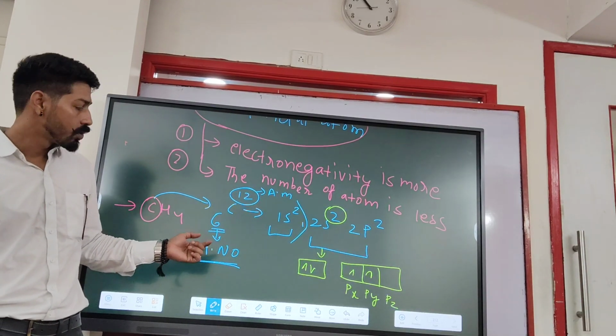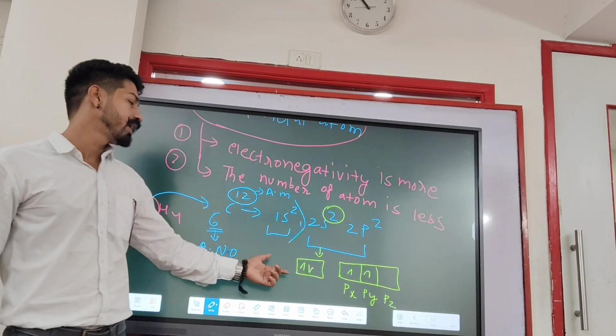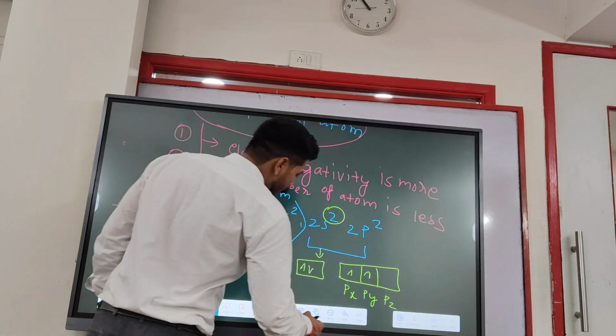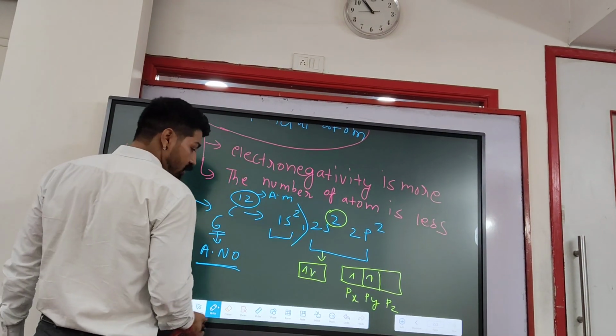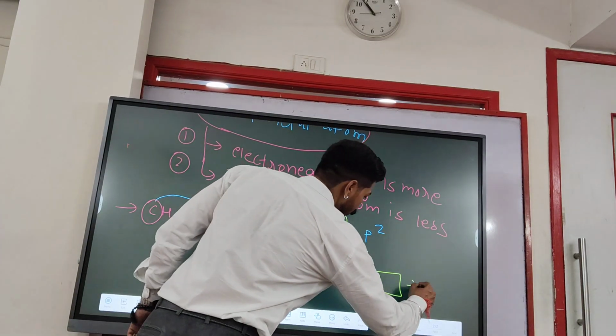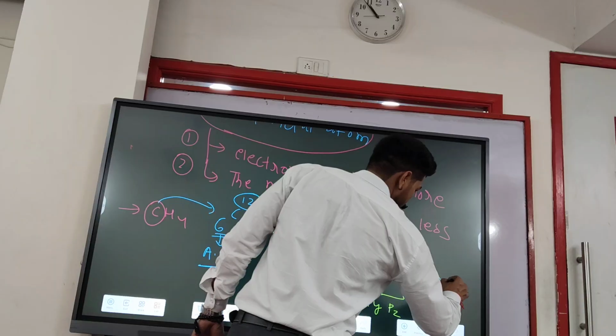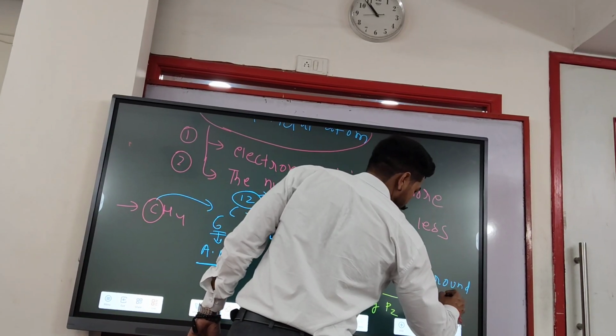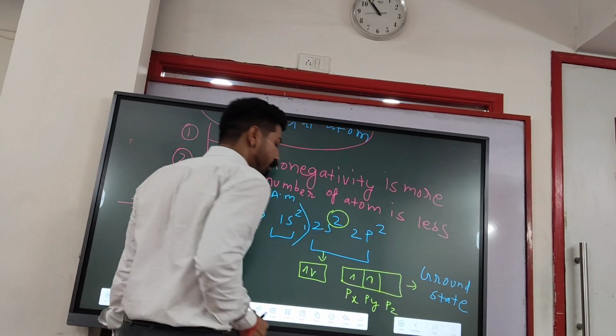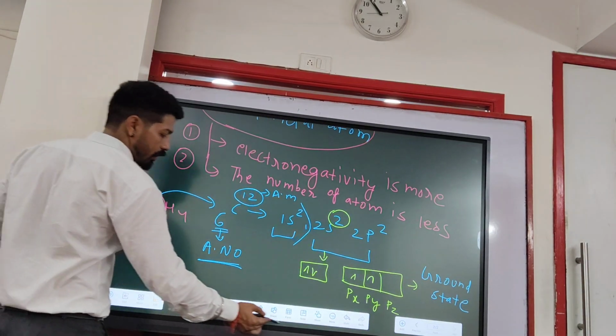Am I right or wrong? So for that we can go ahead into the next step. This is known as the ground state. What is this? This is the ground state. Okay, and the next part is like this.